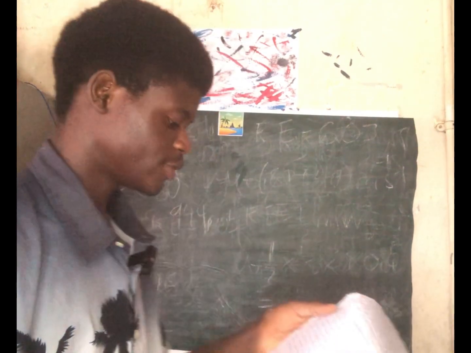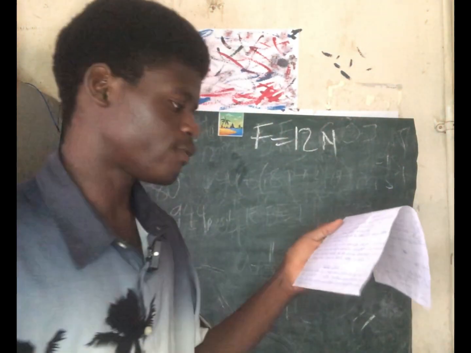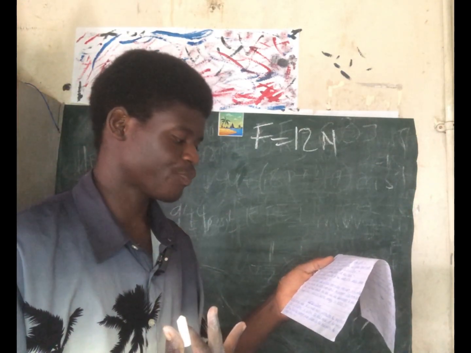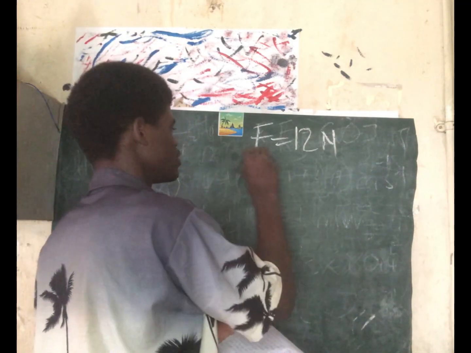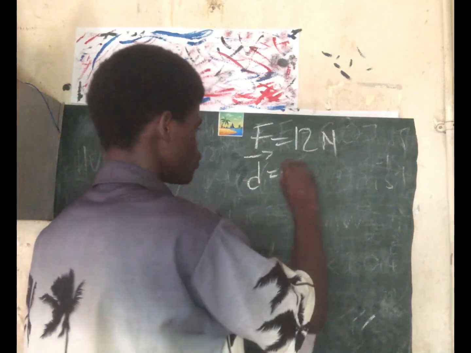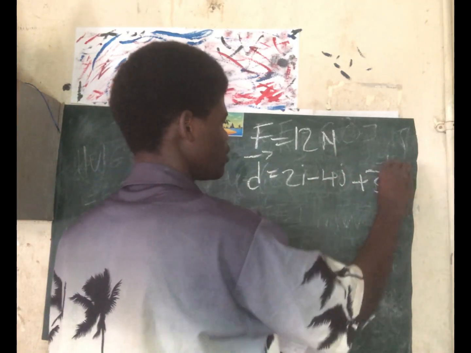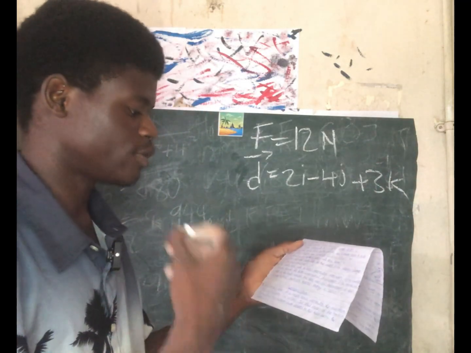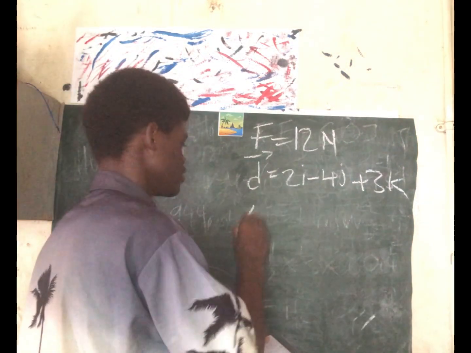So now let's check question 3 under kinetic energy. They said a 12 Newton force with a fixed orientation does work on a particle and moves it through the three-dimensional displacement, where the displacement is 2i minus 4j plus 3k in meters. They now ask what is the angle between the force and the displacement if the change in the particle's kinetic energy